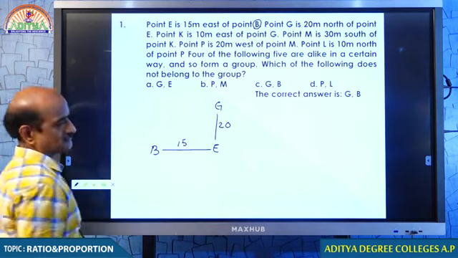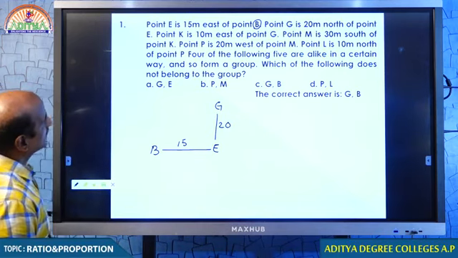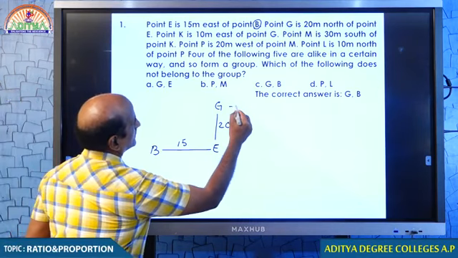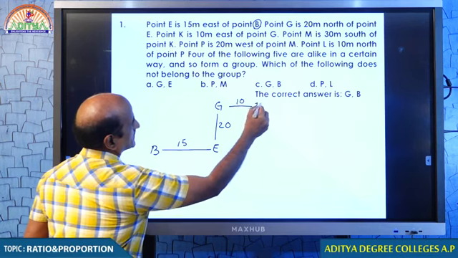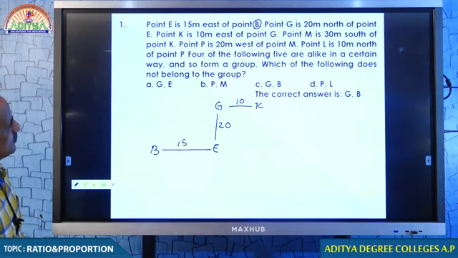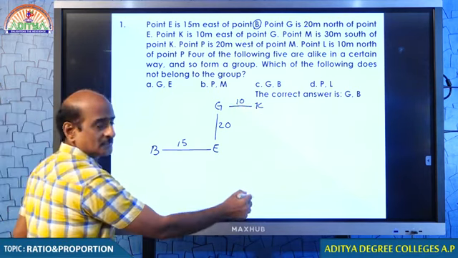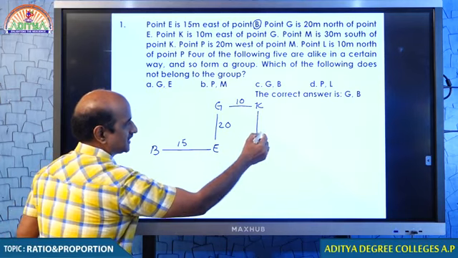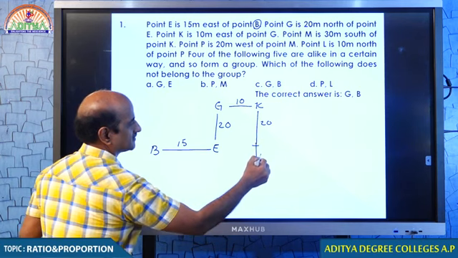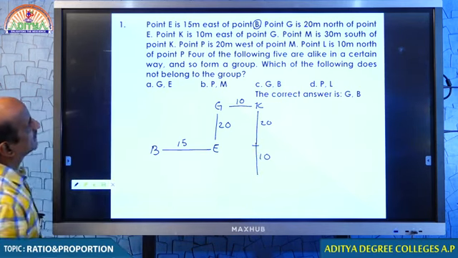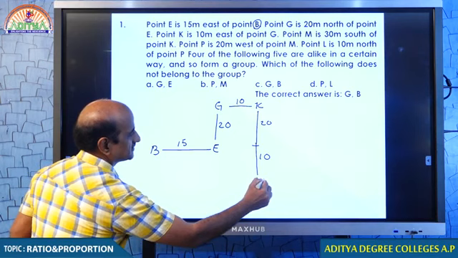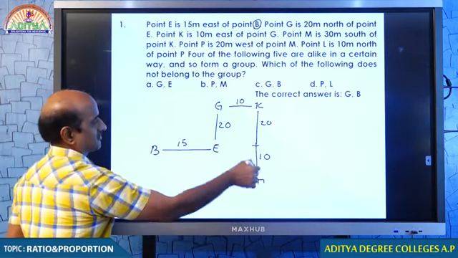I think everything is under control. Point K is 10 meters east, here we have K. Point M is 30 meters south of K. South, my dear students. 20 plus 10, 30. Point M is 30 meters south of point K. This is M. This way we have to come south.